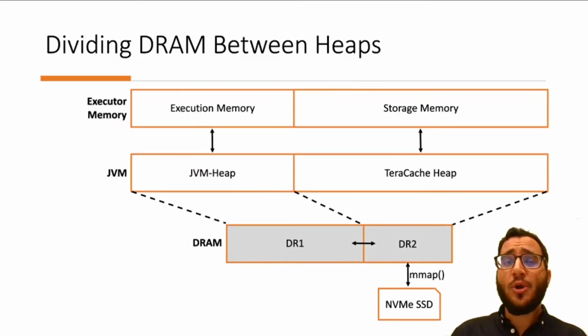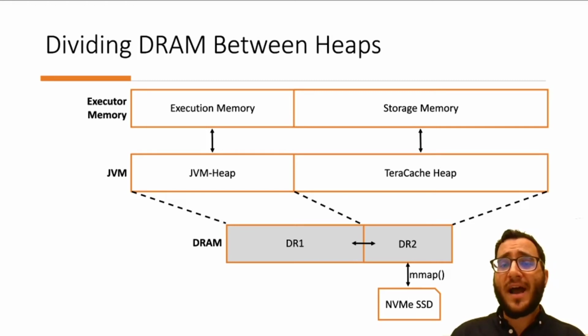As we said, we split executor memory into two heaps. We set execution memory on a garbage collected heap that is fully located on DRAM, the tier 1 part. Also, we set storage memory on a TeraCache heap that is memory mapped over a fast storage device. The rest of the DRAM hosts the memory mappings of the TeraCache.